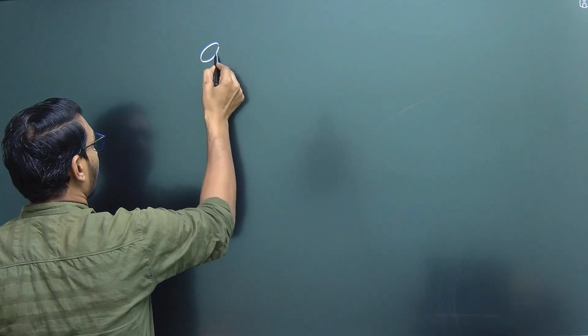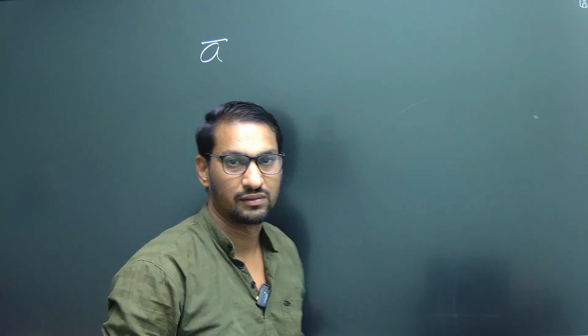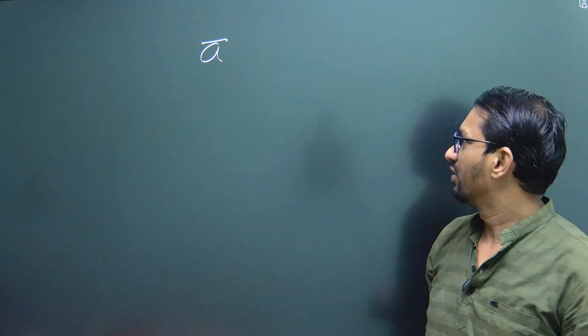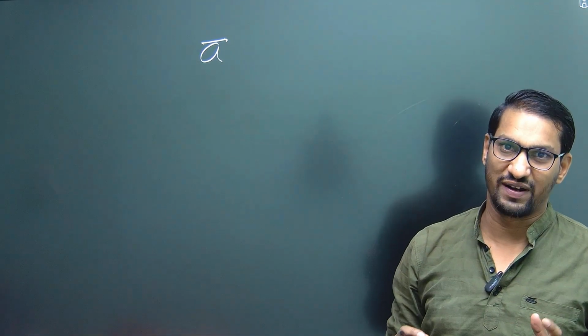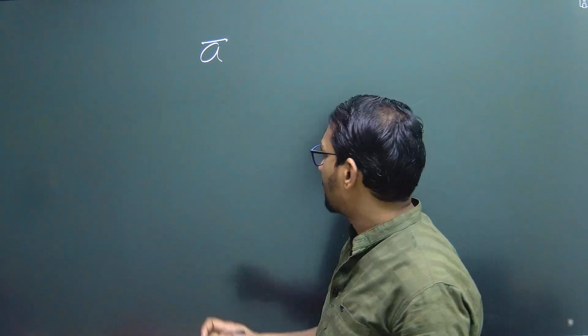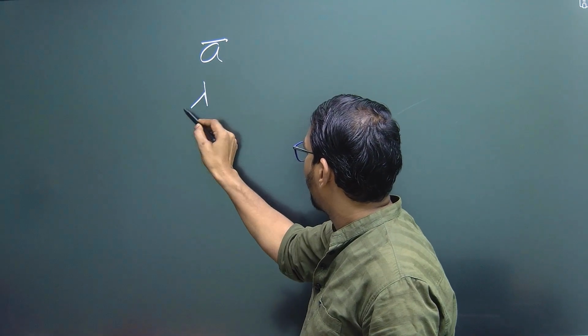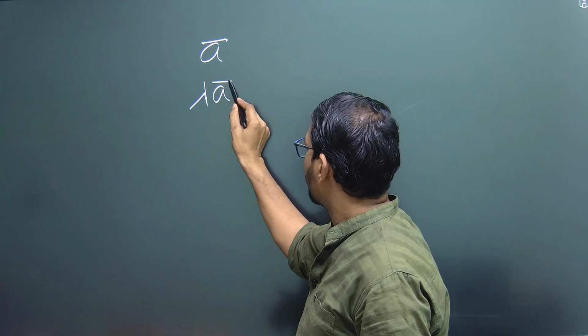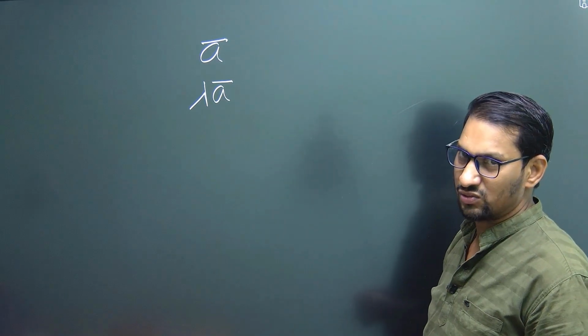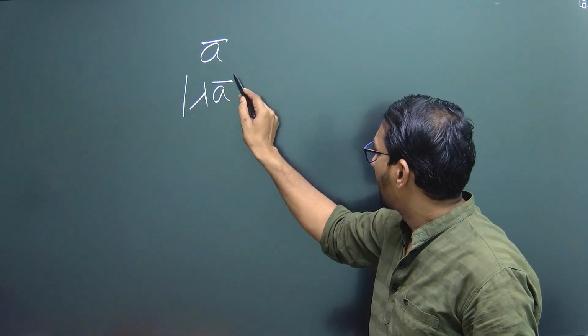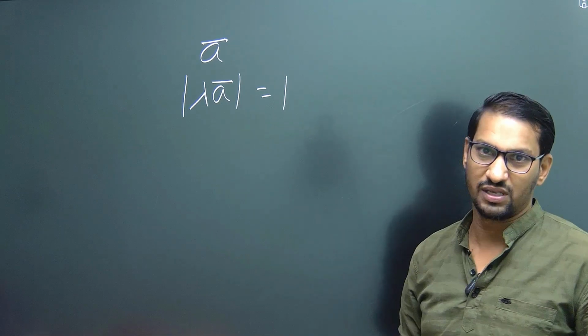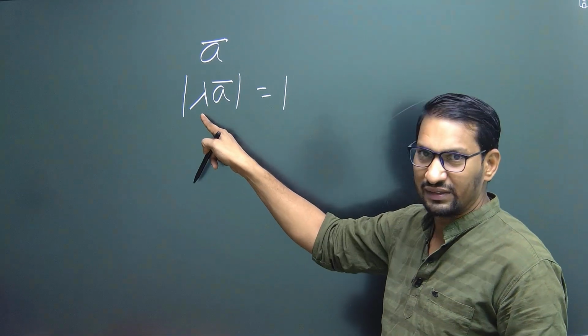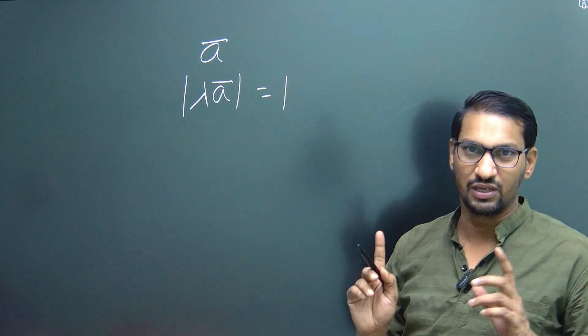Suppose A is a vector and we want to find out a unit vector in the direction of vector A. For this purpose, suppose we multiply vector A with a scalar lambda such that mod of lambda A becomes 1, because if this is a unit vector, then its magnitude must be equal to 1.